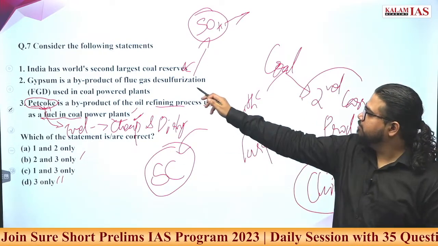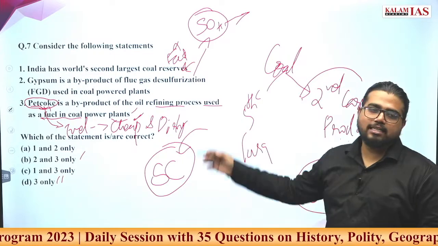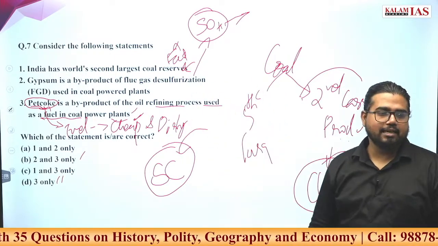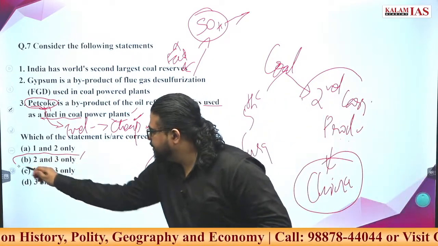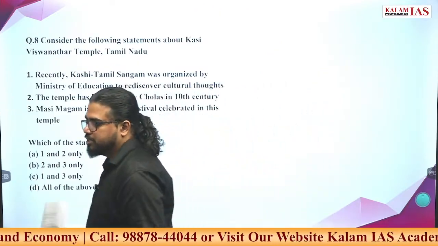So what we are left with: the first statement is very factual and wrong. The second ones are very simple statements, if you at least go through the basic environmental textbooks. Your answer is B, 2 and 3 are correct. Go ahead, firstly answer the 8th question.